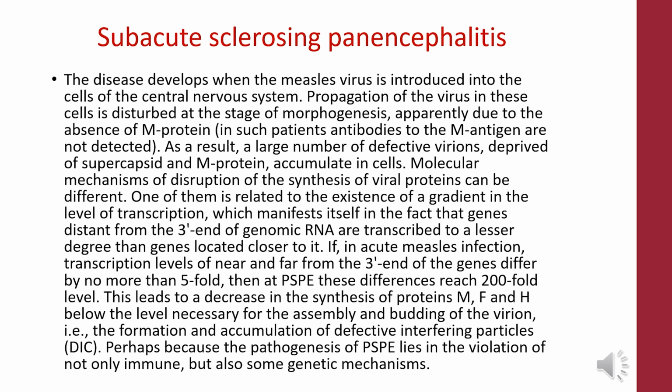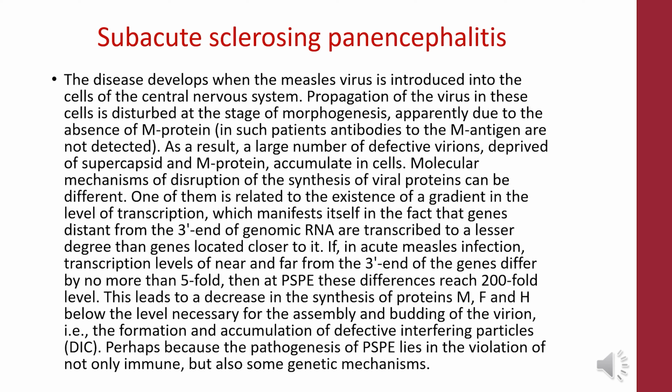The molecular mechanism of disruption of the synthesis of viral proteins can be different. One of them is related to the existence of a gradient in the level of transcription, which manifests itself in the fact that genes distant from the 3' end of genomic RNA are transcribed to a larger degree than genes located closer to it. With an acute measles infection, transcription levels of genes near and far from the 3' end differ by no more than 5-fold, while in SSPE the difference reaches a 200-fold level.